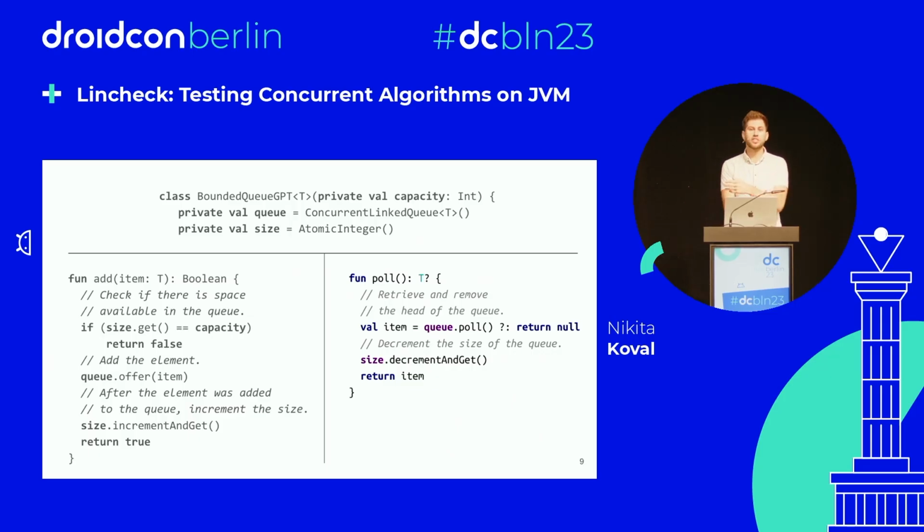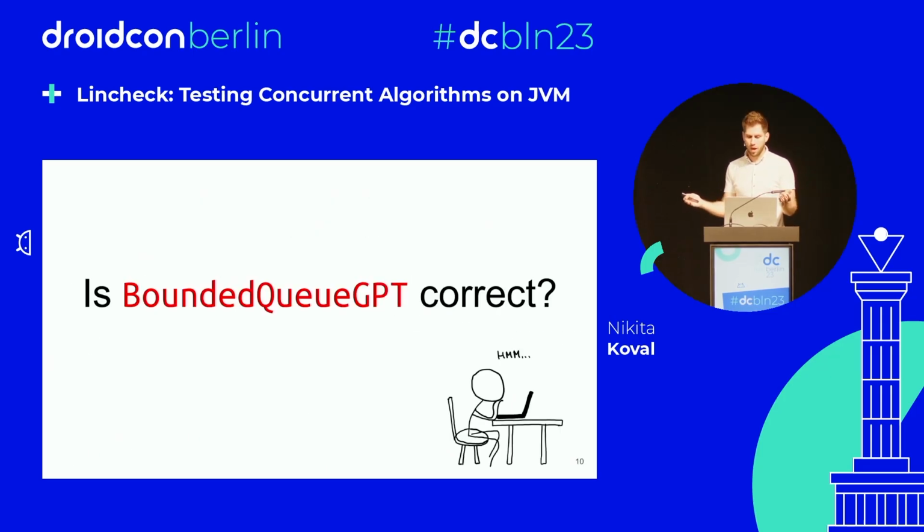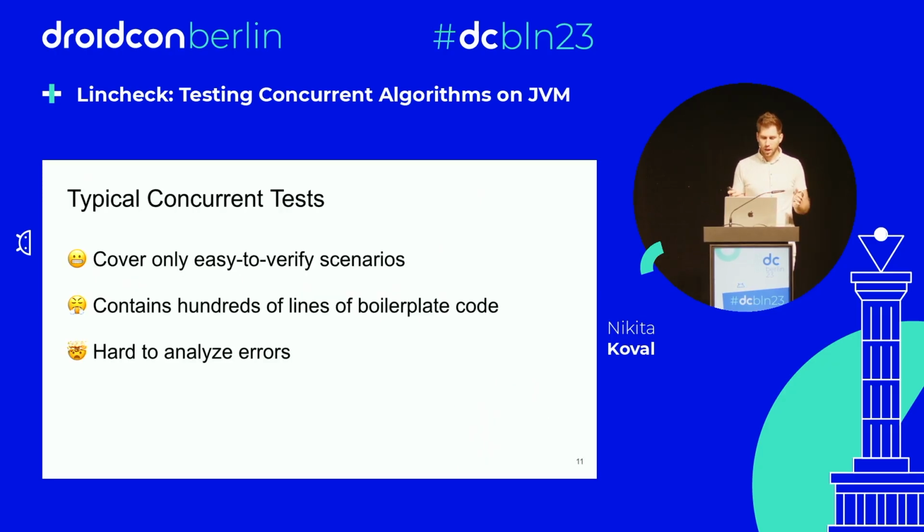For that, we need to write a test. And there are many ways to write such tests. And if you take a look at most of the tests, you notice that most of them verify easy-to-follow scenarios, like you enqueue a bunch of elements, you dequeue a bunch of elements, you do all of that concurrently, you check that none of them are missed, or something like that.